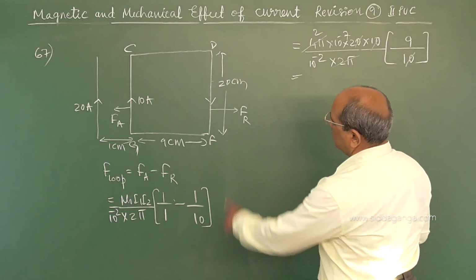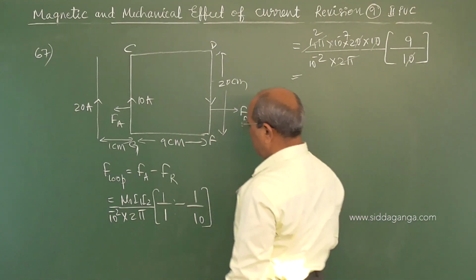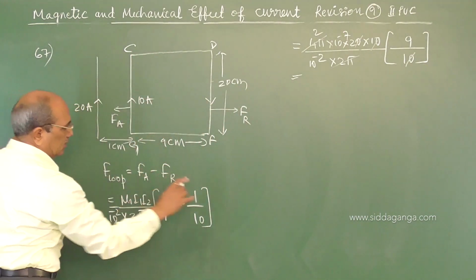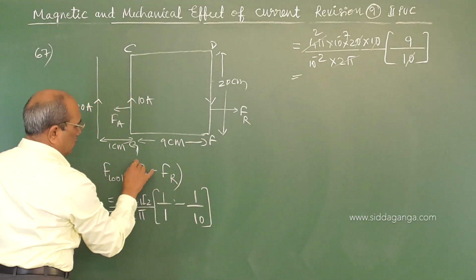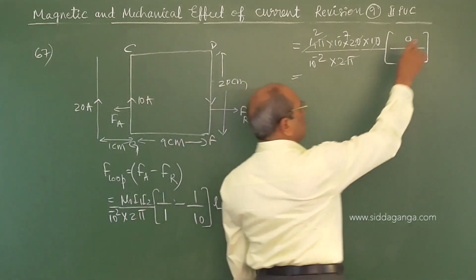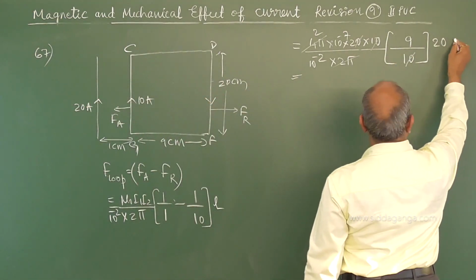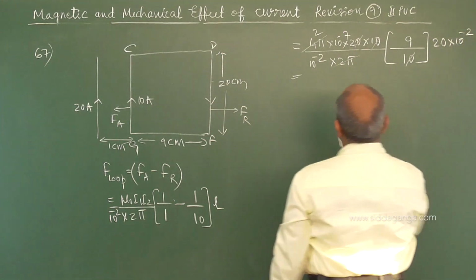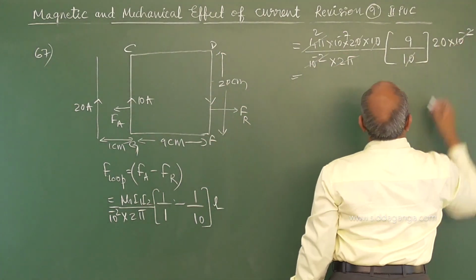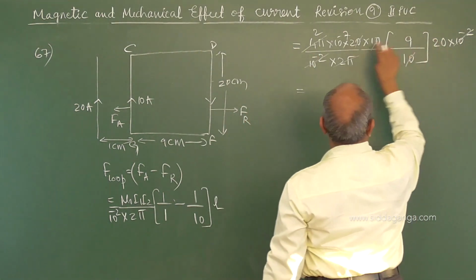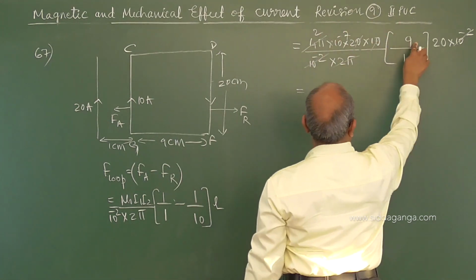I forgot: we wrote force per unit length, and this is corresponding to length L. I have to substitute the length as 20 centimeter, the common length, into 10 power minus 2. These minus 2 get cancelled. What remained: 2 2s are 4, 4 2s are 8, 72.